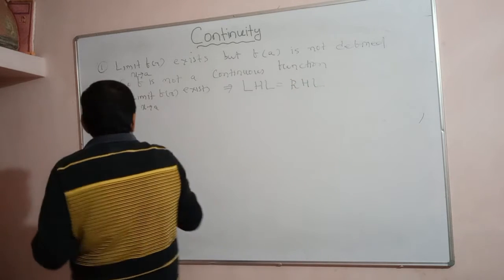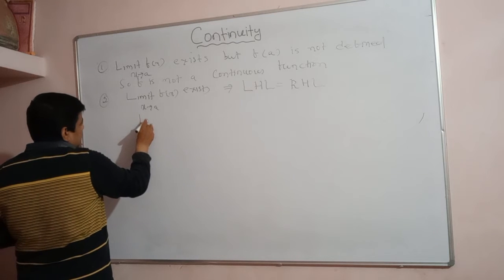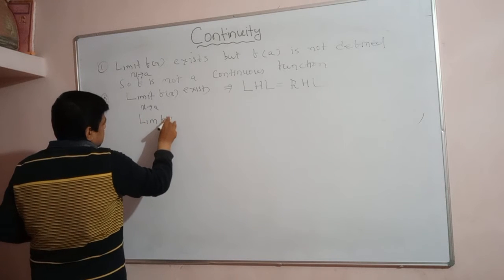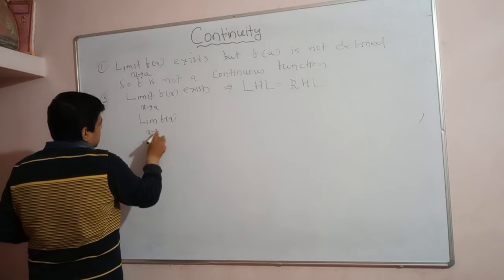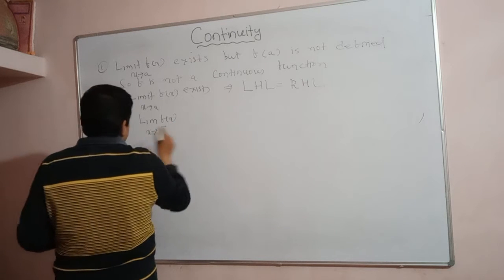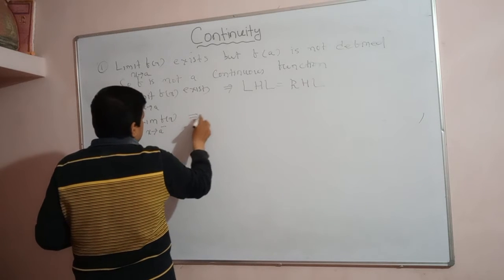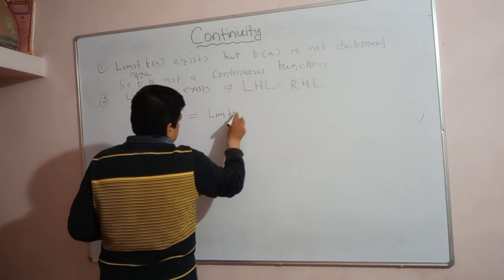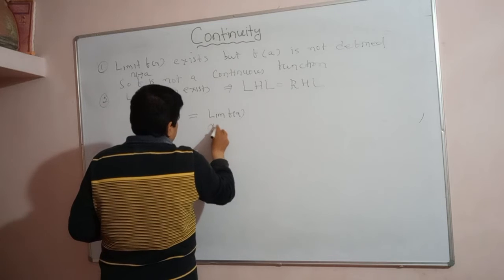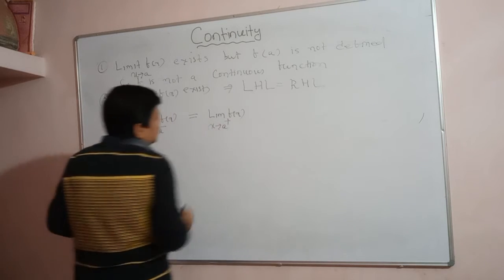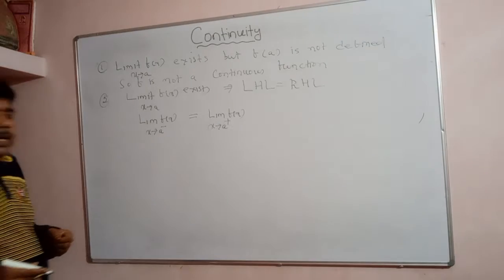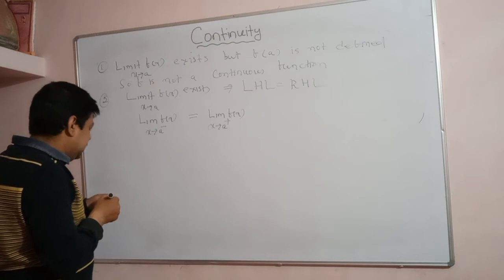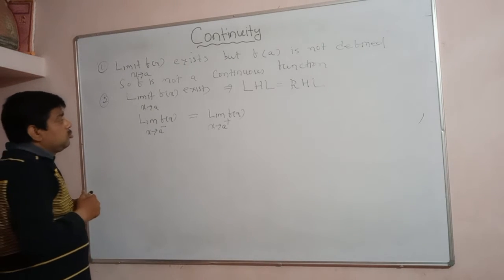Left hand limit means what? The limit of f(x) when x approaches a minus is the left hand limit, and it is equal to the right hand limit, the limit of f(x) where x approaches a plus. Is it clear?